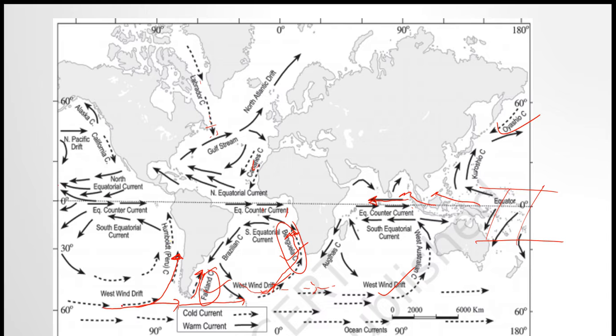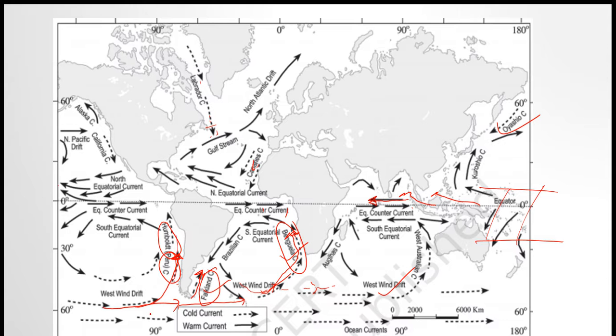Before getting a break in the Atlantic Ocean, this West Wind is breaking into another division, that is the Peru current or Humboldt current. This is a breakdown.